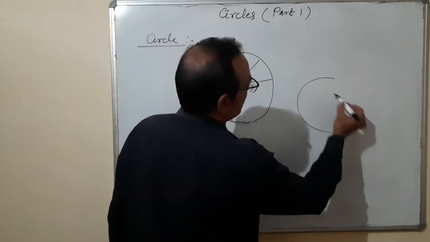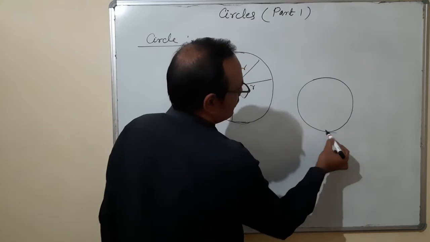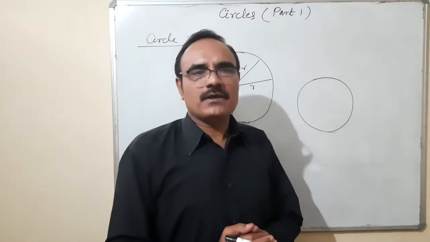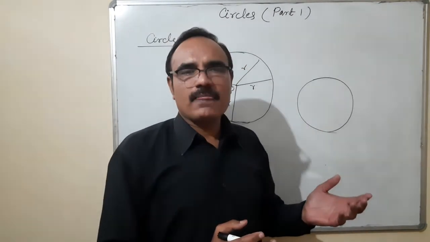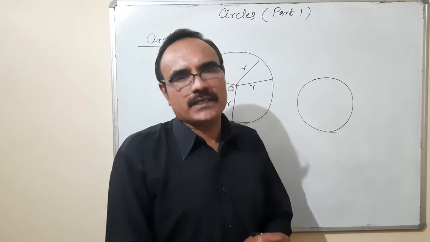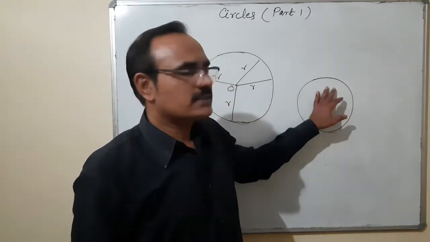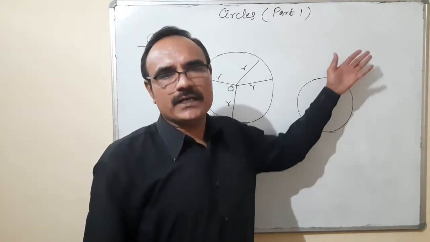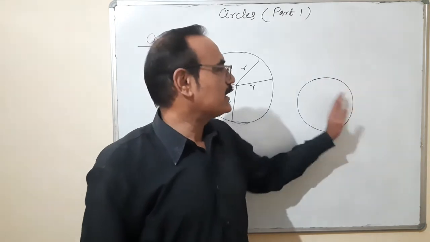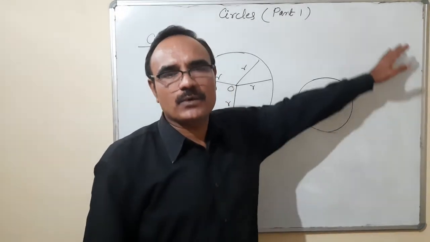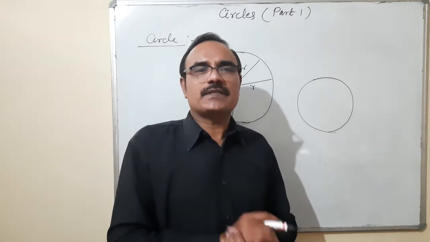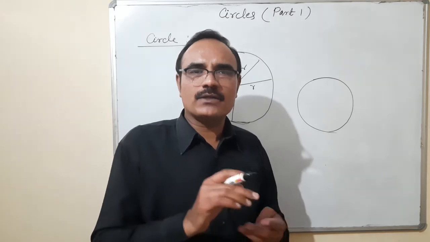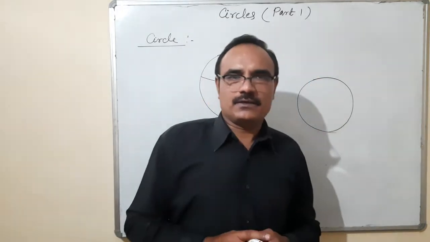In a circle, there are three parts. Suppose on a plane I draw a circle, and I tell you to make a list of the points which are on the circle, which are inside the circle, and which are outside of the circle. So there are three categories: inside the circle, the inner part; on the circle, the circumference part; and outside of the circle, that means the part where the circle is not there. So these are the three groups. That means the plane is divided by the circle into three parts: inner part, outer part, and the circumference of the circle.